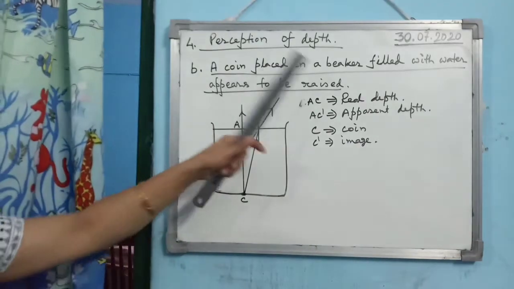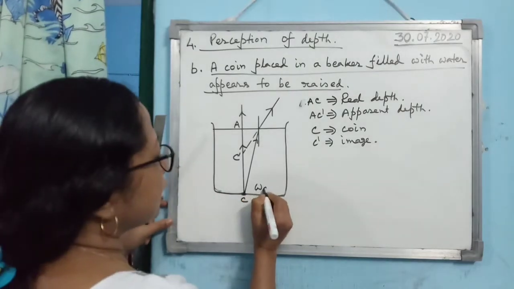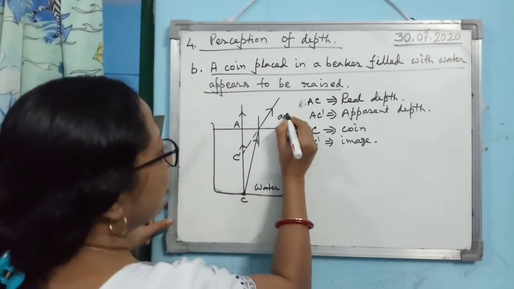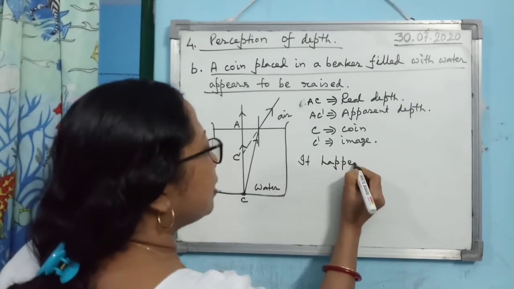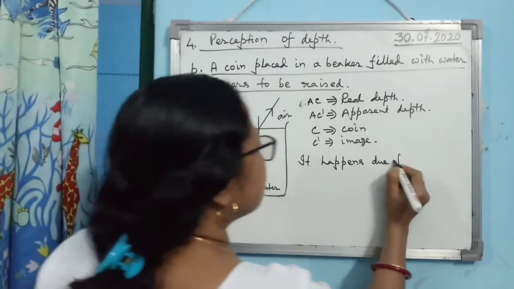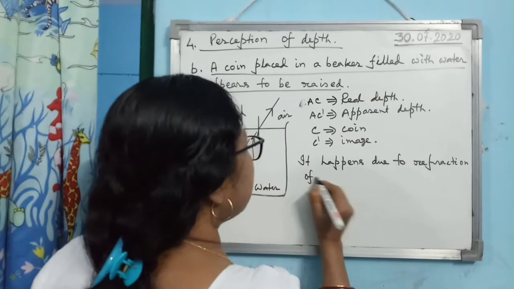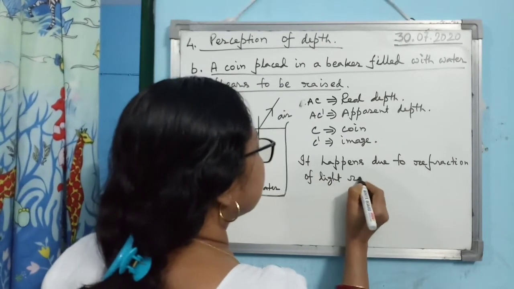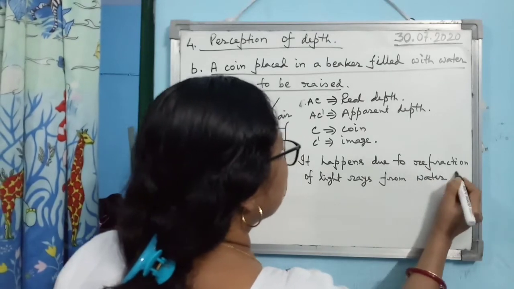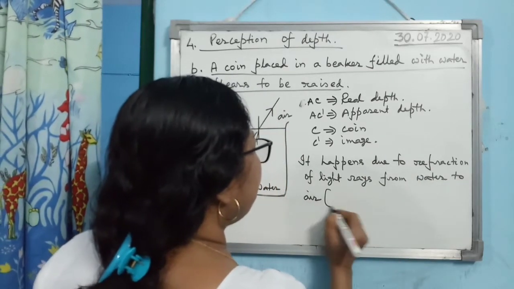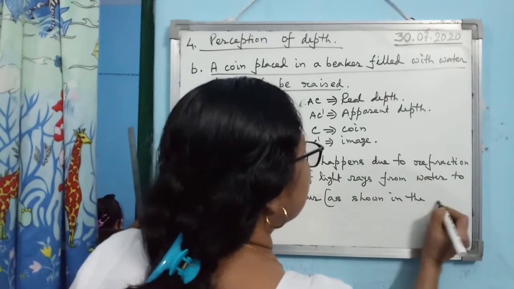Clear? Then why does it appear to be raised? Again the same reason, due to refraction of light from water to air. So you can write down the answer again in the same manner. It happens due to refraction of light rays from water to air. Then within brackets you refer to the diagram, as shown in the diagram.